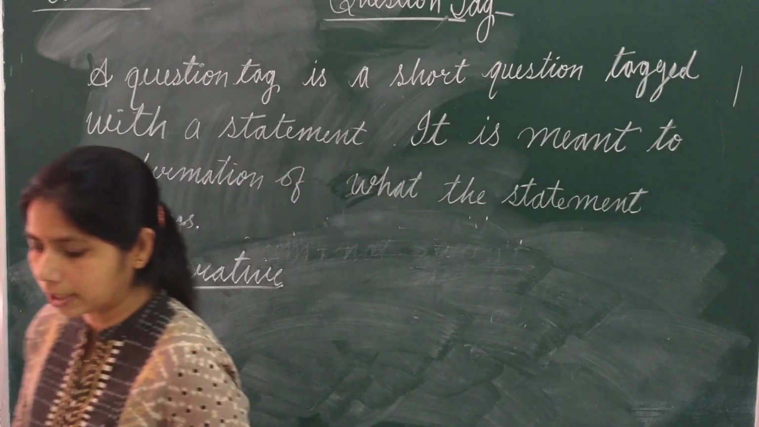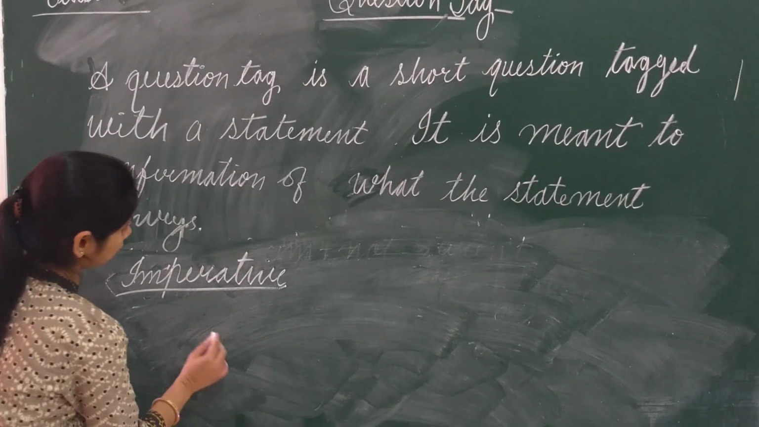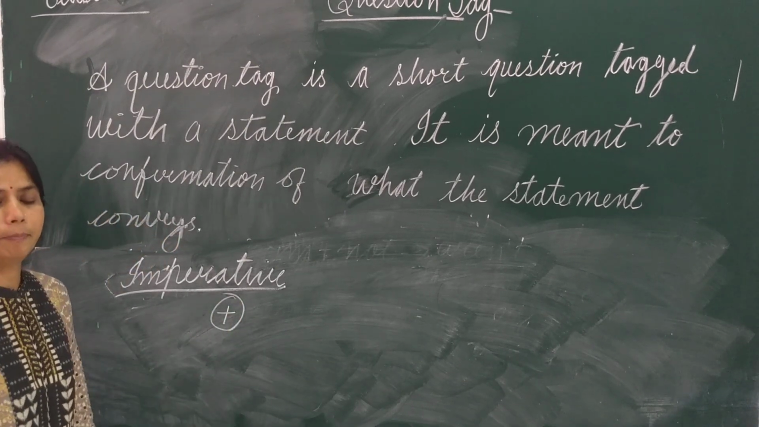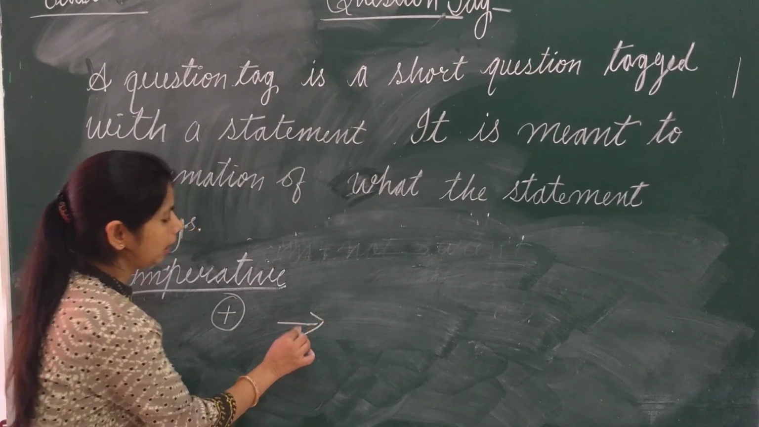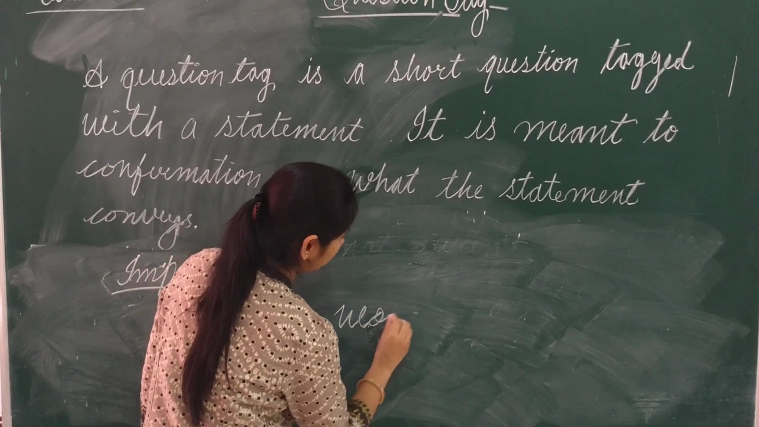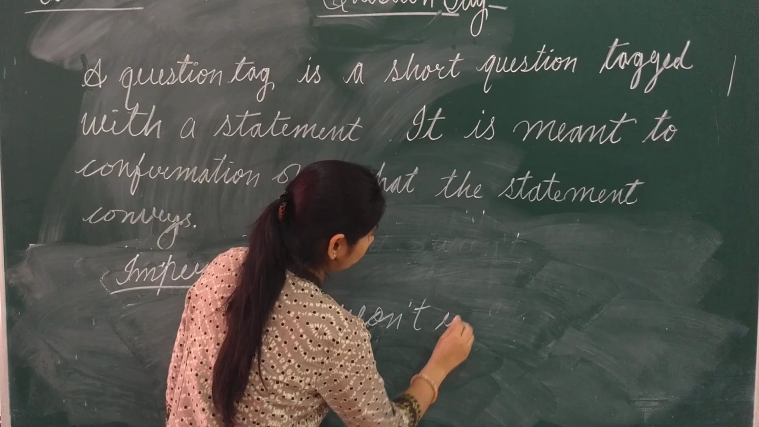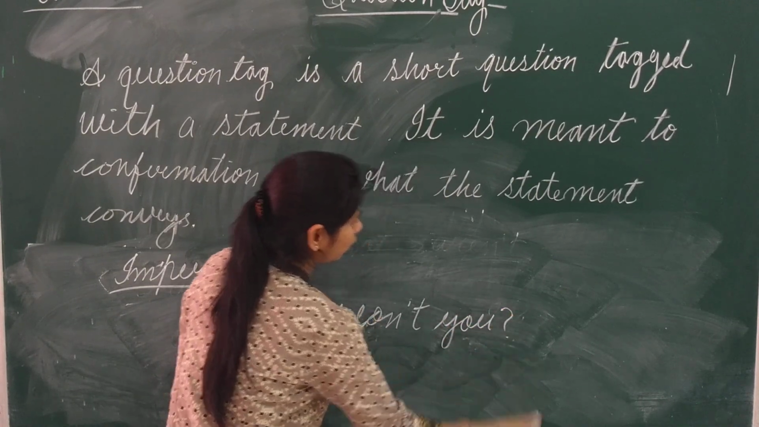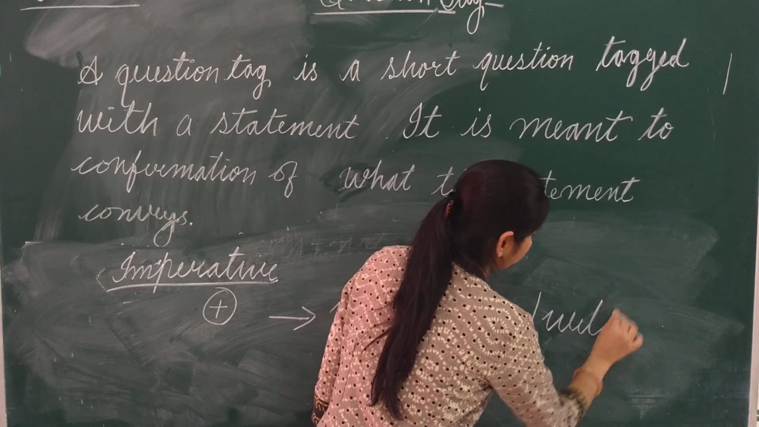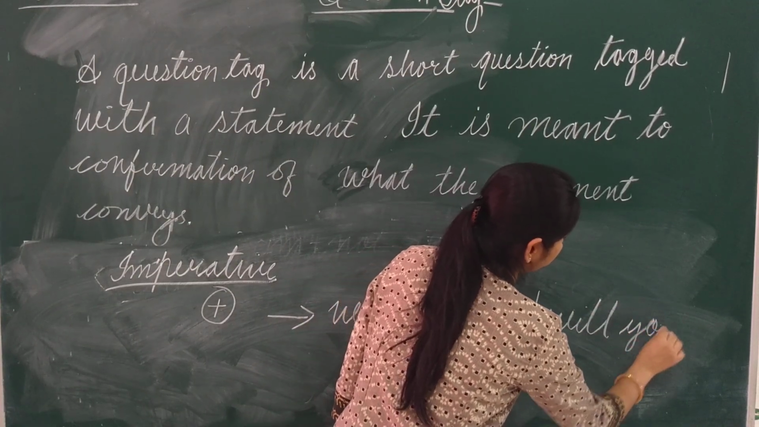So in this type of sentences, what will be the question tag? If our imperative sentence is positive, the question tag will be won't you, or it can be will you.